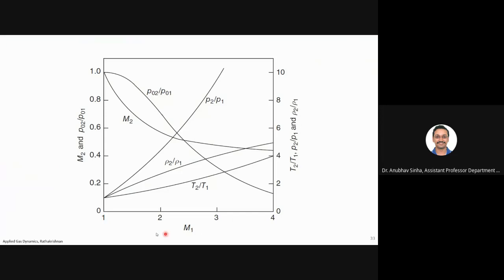See, at M1 equal to 1, when you have the sonic conditions, M2 is also 1. After that, M1 is increased, M1 is supersonic and M2 is decreasing and it is subsonic.